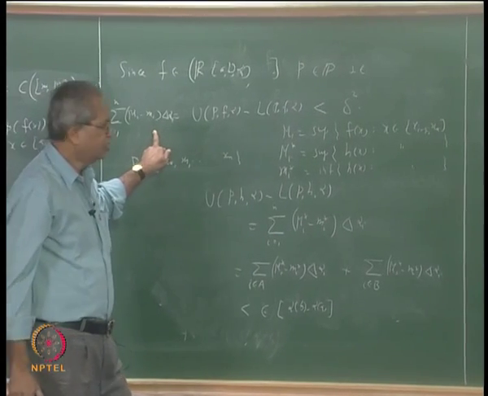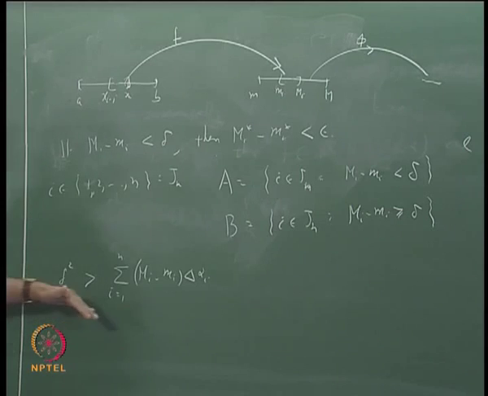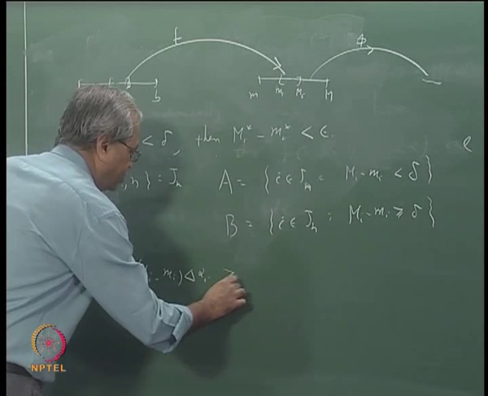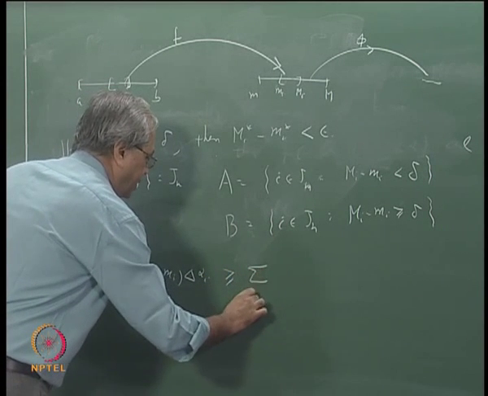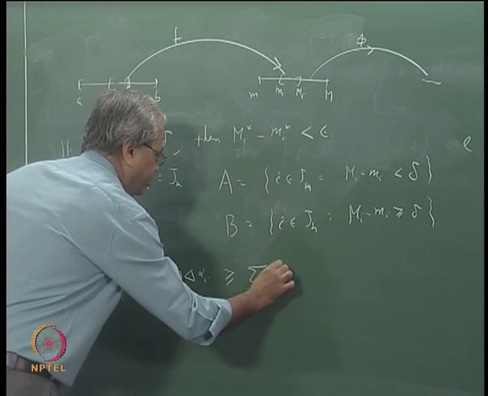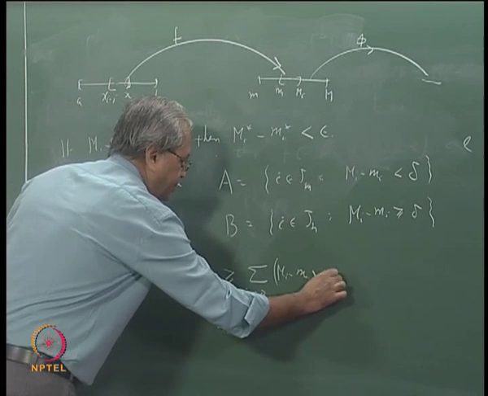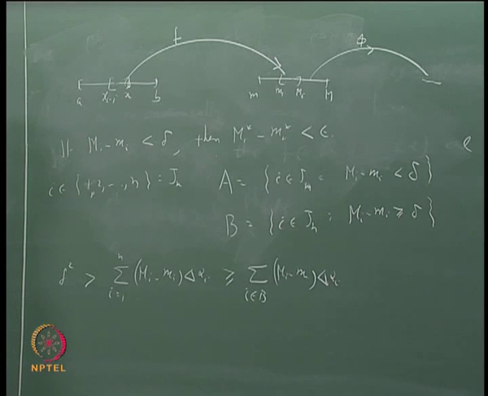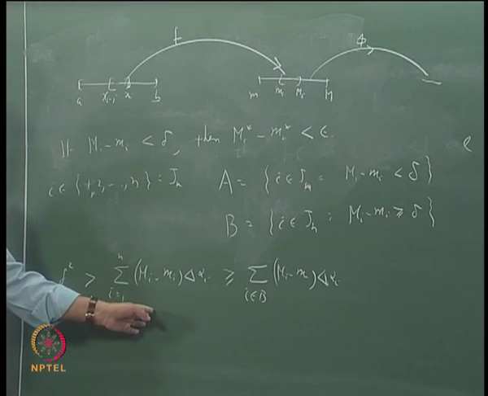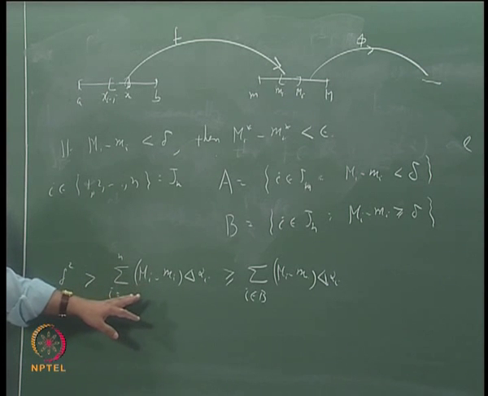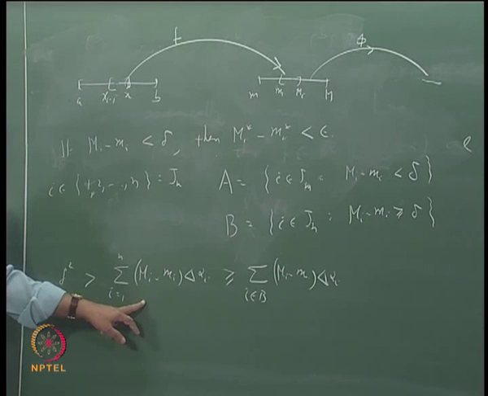Now do you agree that if I take this sum, I going from 1 to n, that has to be bigger than or equal to the sum over I belonging to b of big Mi minus small mi into delta alpha I, because you are just taking a few of these terms, ignoring those terms which correspond to I belonging to a.